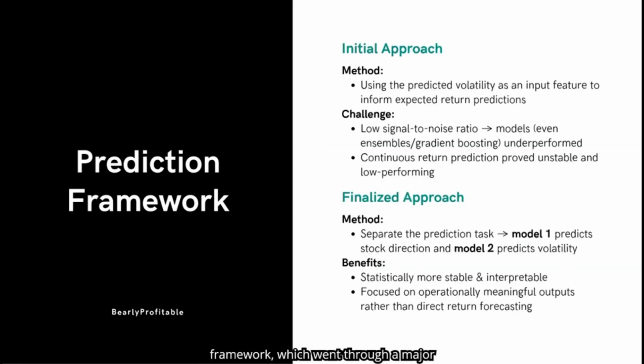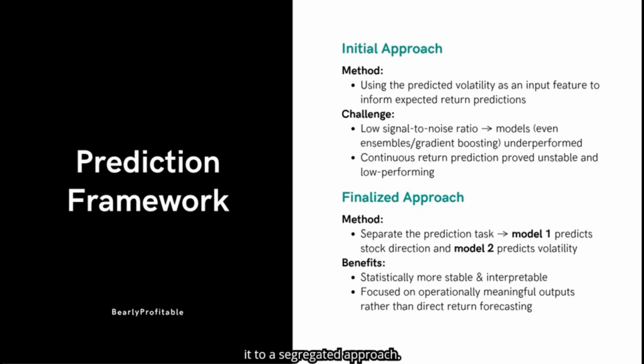Moving on to our prediction framework, which went through a major revamp. Initially, we tried to predict expected returns directly. In this setup, the predicted volatility was used as an input feature to inform the return forecasts, based on the idea that higher uncertainty often comes with higher potential returns. However, in practice, this approach struggled even with advanced ensemble and gradient boosting models.